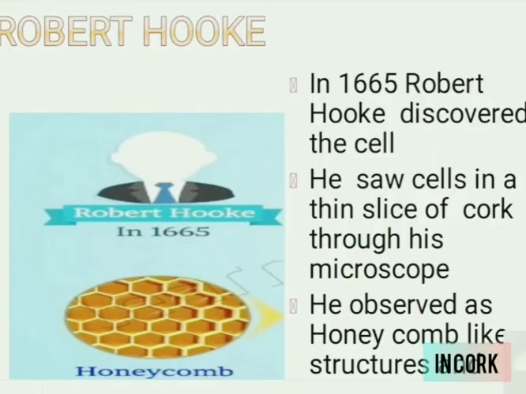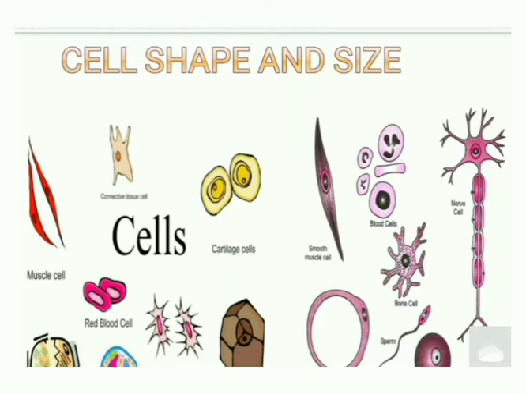Robert Hooke. In 1665, Robert Hooke discovered the cell. He saw cells in a thin slice of cork through his microscope. He observed a honeycomb-like structure in a slice of cork. We have learned that the cell is the building block of all living matter.